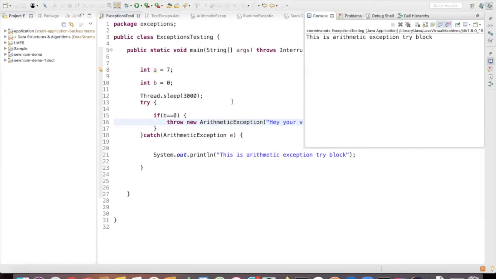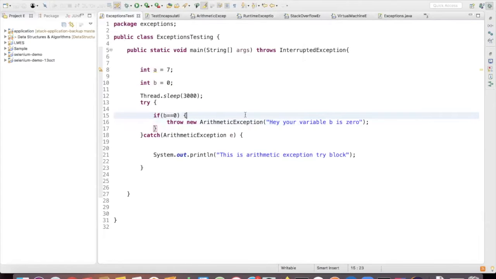One other thing, Karthik, at the catch, you have mentioned the arithmetic exception and e as an instance, right? e is the object. In case there is a different kind of exception, in the try you're throwing an arithmetic exception, but in the catch you mention some other exception, how does it handle? No, it doesn't do anything.